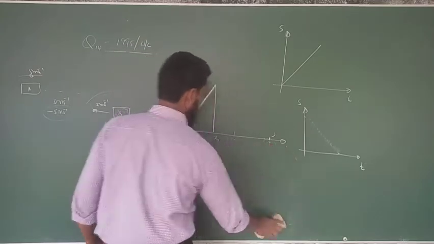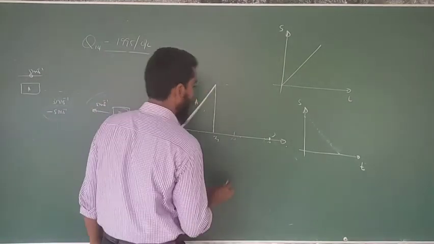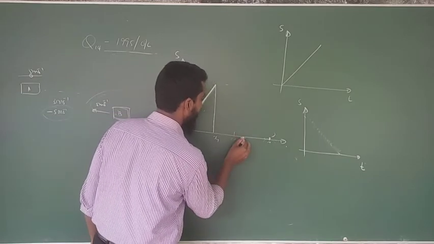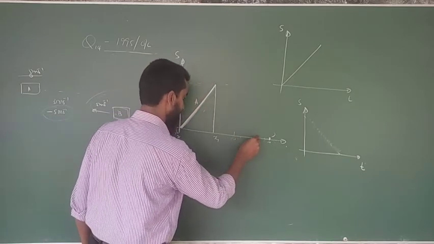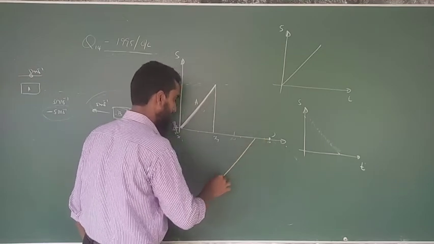wait a minute, I'll show you how the graph should go. It should be like this.